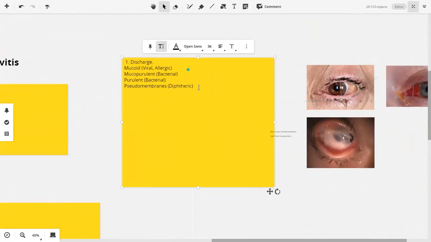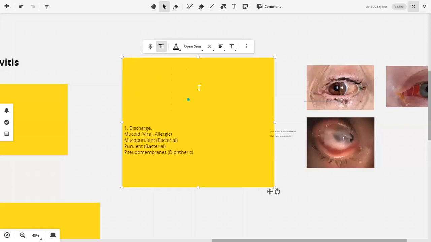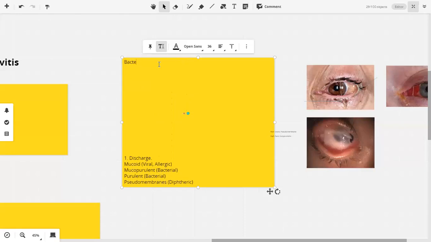So bacterial conjunctivitis. What will be the symptoms? क्या हो सकता है? Redness होगी. डिस्चार्ज होगा. पेन. ठीक है, these are more or less. Foreign body sensation भी इसमें हो सकती है. Itching नहीं होती. You have to remember that.